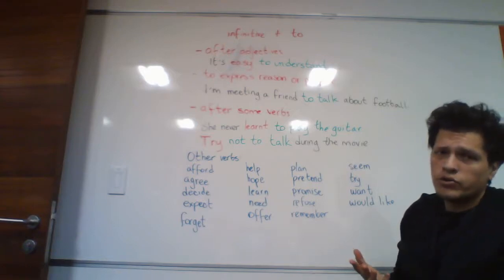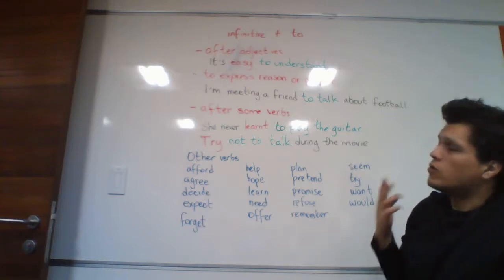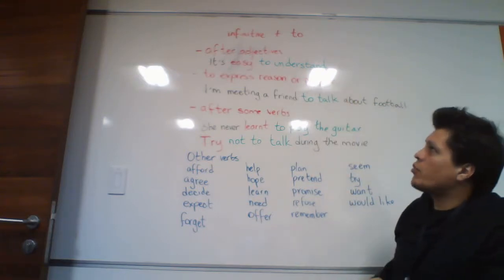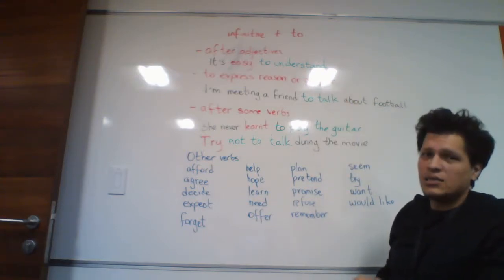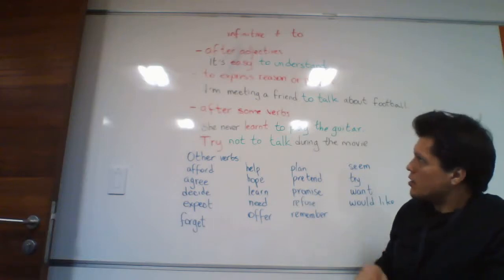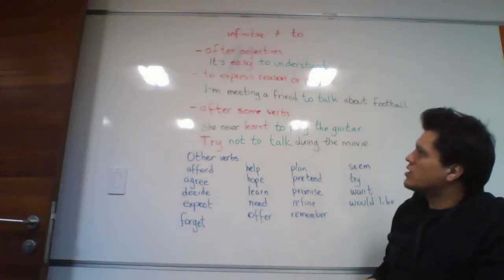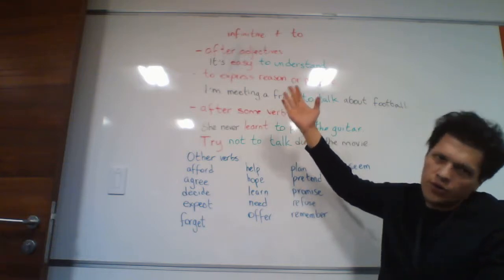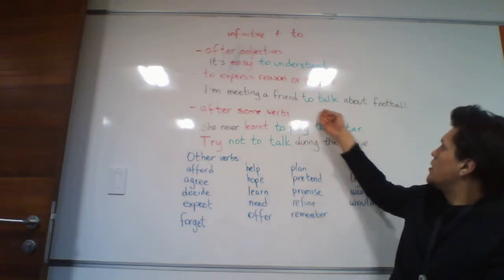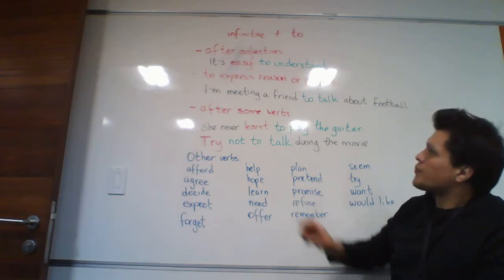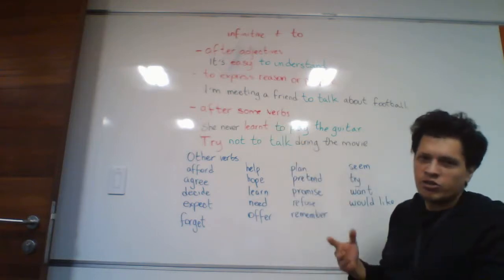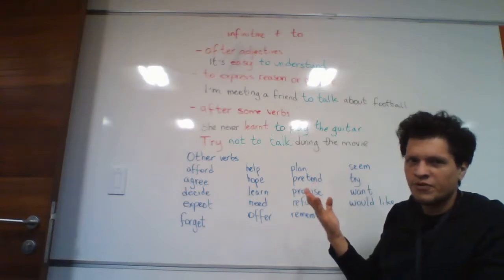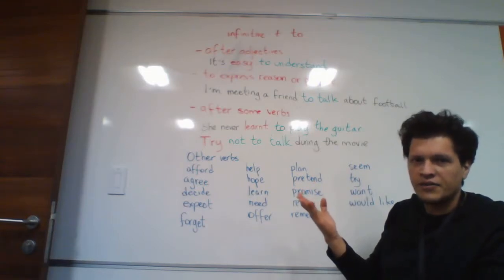So the second part of today's lesson is the use of infinitives. So when are we going to use infinitives with "to"? Normally after adjectives. The example we have is it's easy to understand. To express the reason or the purpose, I'm meeting a friend. What for? Or why am I meeting that friend? To talk about football.